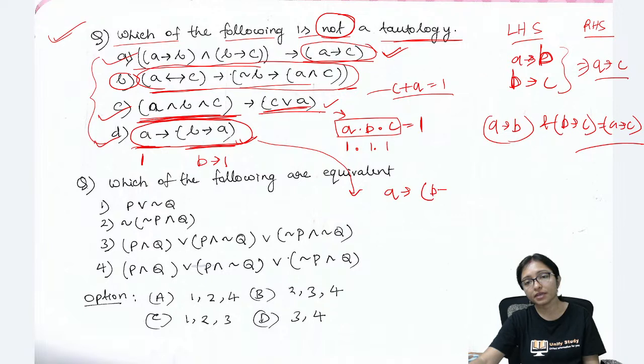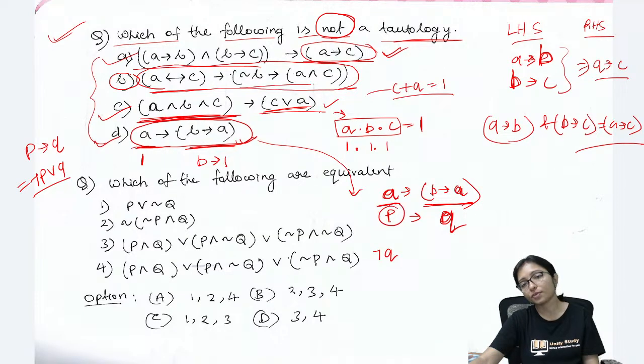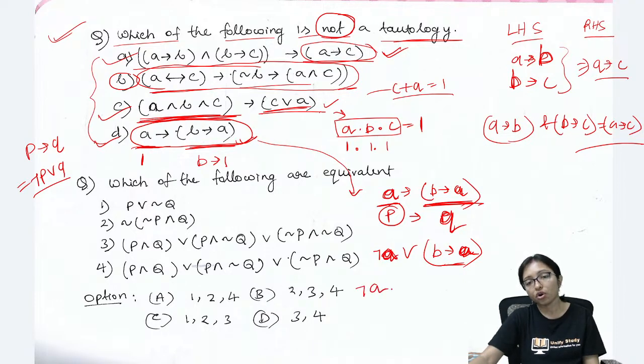Here A implies B implies A. Think of the first one as P and this one as Q. P implies Q is not P or Q. So I write not A, that is not P, or Q, that is B implies A. Again B implies A is not B or A. Now not A means A bar, plus B bar, plus A. That is A bar plus B bar plus A.